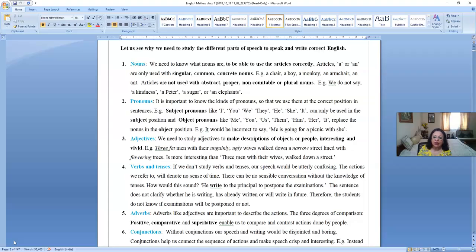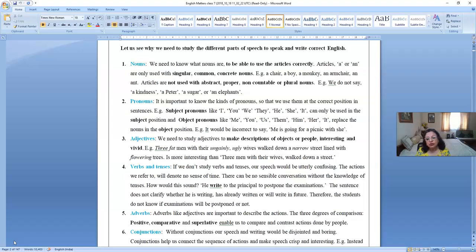1. Nouns. We need to know what nouns are to be able to use the articles correctly. Articles a and an are used with singular, common, concrete nouns like chair, boy, monkey, armchair, ant. These articles are not used with abstract nouns, non-countable nouns or plural nouns.